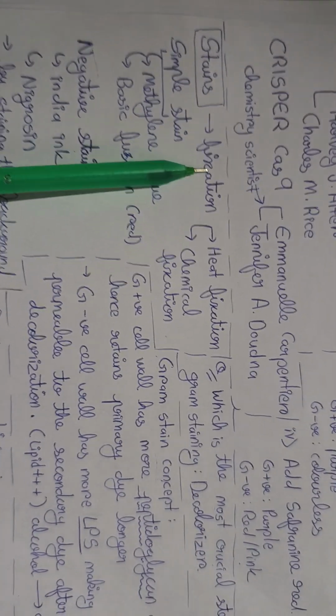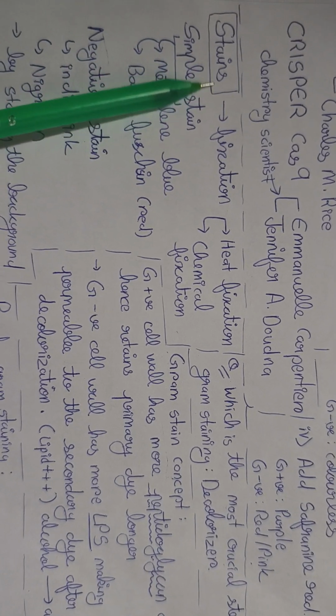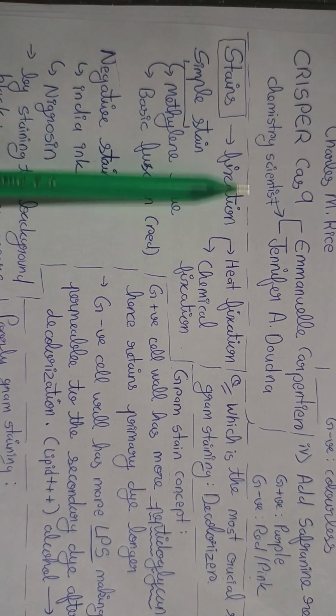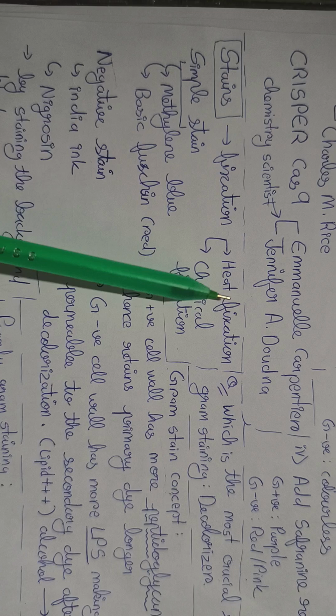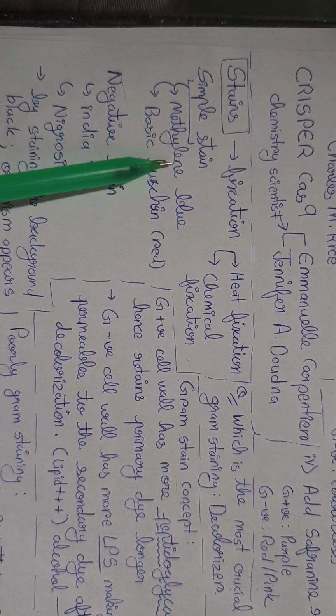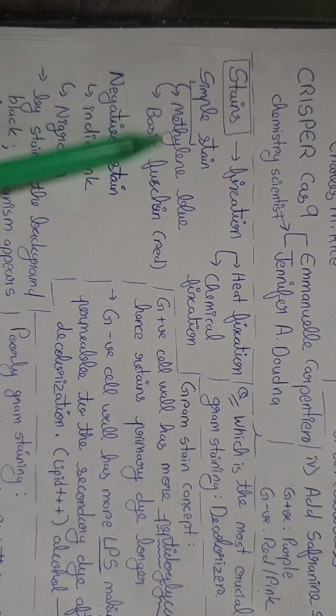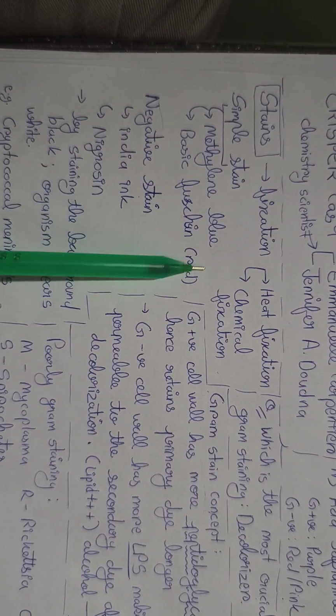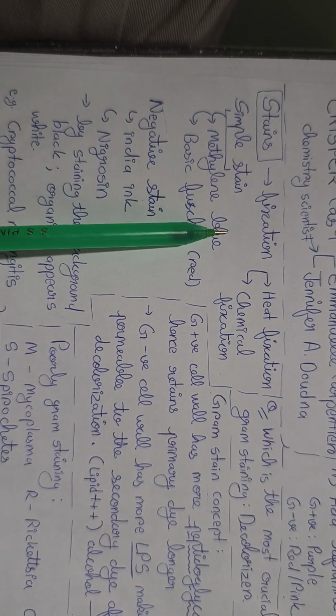Then stains. So now scientists are over. Now let's see stains. Then we will do some questions. So for stains, the fixative could either be heat fixation or chemical fixation. Then simple stains are methylene blue and basic fuchsin, which gives red color, and methylene blue gives blue color.